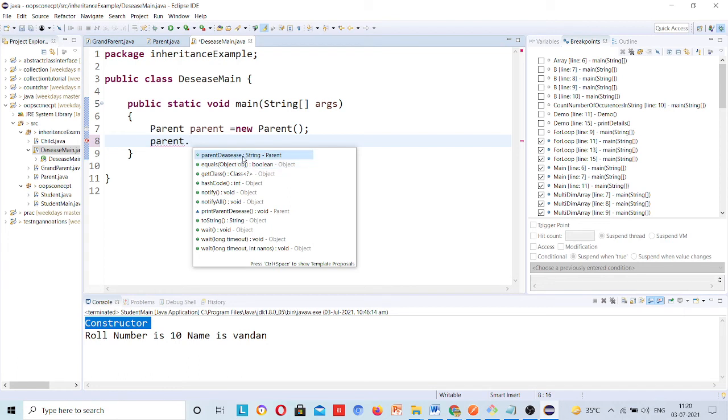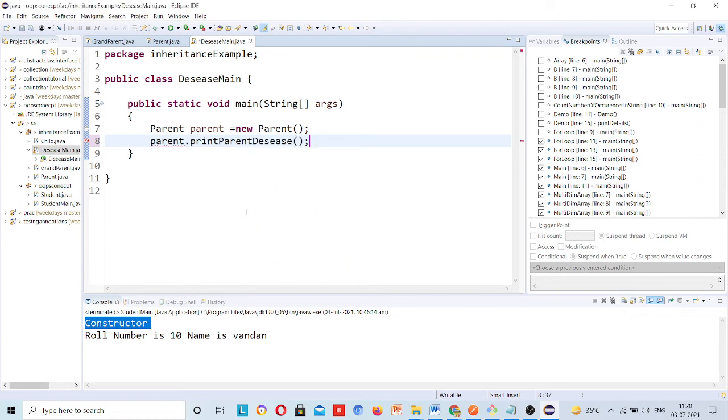It is suggesting first of all the string, which is the variable present in the parent class, ignore it as of now. Then it is saying you can call this print parent disease method. Now I call it.